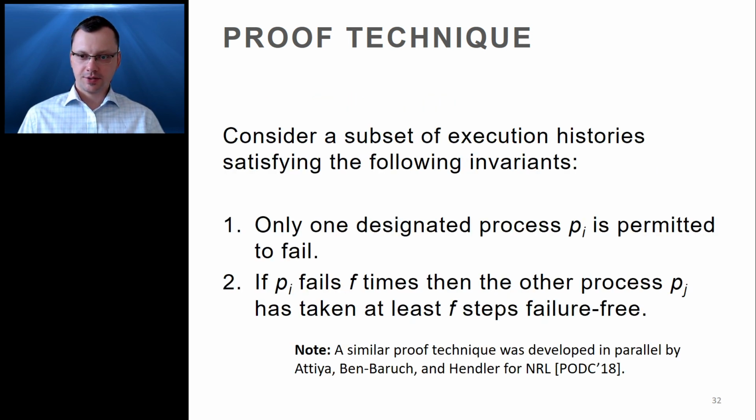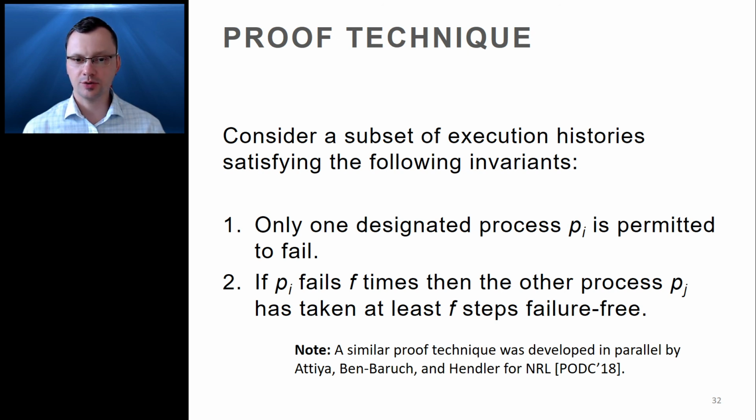Both technicalities are avoided by restricting our attention to a particular subset of execution histories where only one designated process PI is permitted to fail, and if this process fails f times, then the other process PJ has taken at least f steps failure-free. This technique is reminiscent of pruned computation trees, which were introduced by Lo and Hadzilacos, and is also similar to a proof developed in parallel by Attiya, Ben-Baruch, and Hendler. The latter was published in PODC 2018 in parallel with an earlier draft of this work.